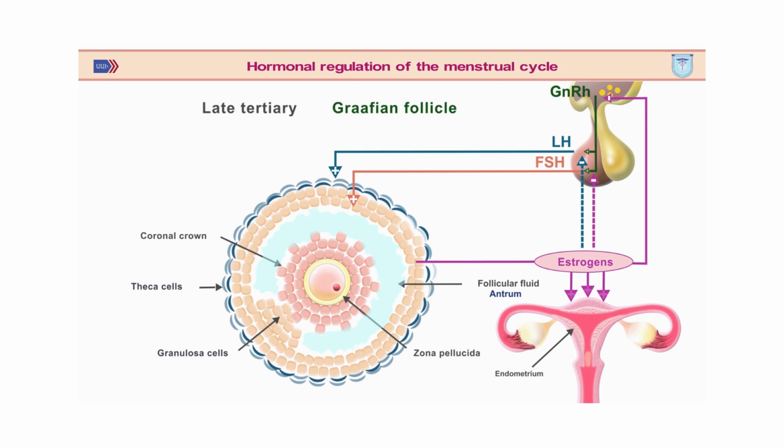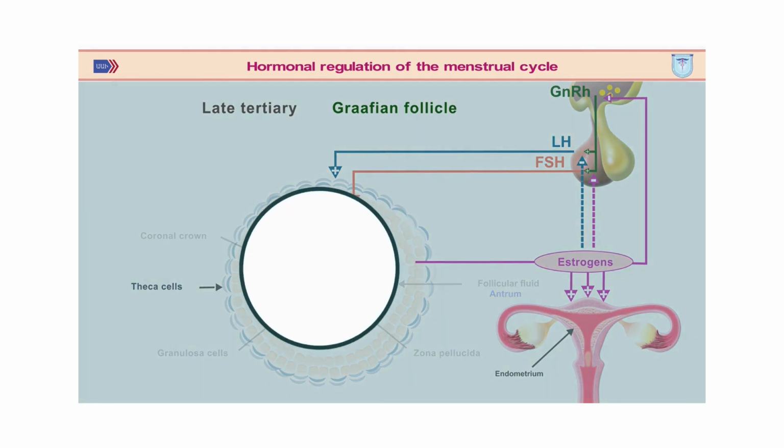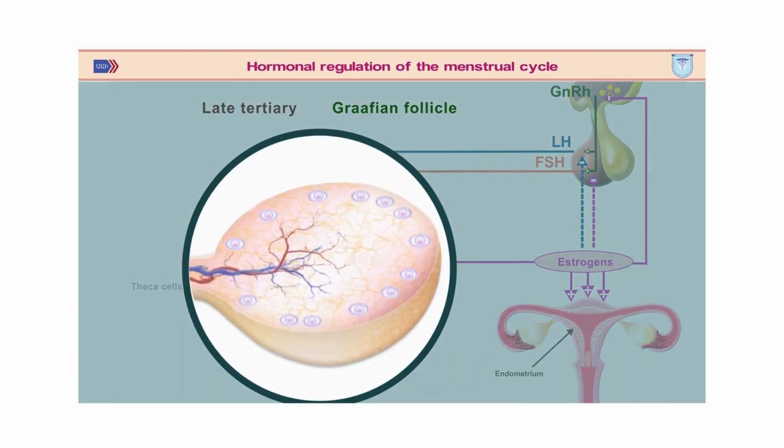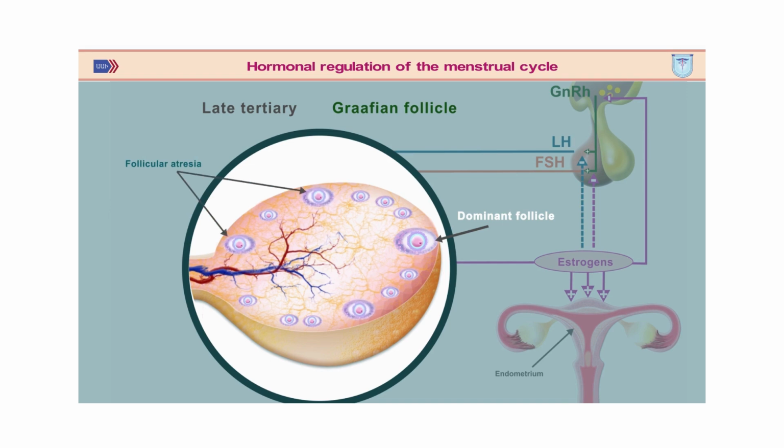In the middle of the follicular phase, the estrogen levels begin to increase, which, on the one hand, continue to actively stimulate the endometrial growth, and on the other hand retain their suppressive effect on the hypothalamic-pituitary system. This mechanism is necessary for the selection of a dominant follicle, the follicle with the highest number of granulosa cells, and FSH receptors will become dominant, which will help it survive in case of low FSH concentration. The remaining antral follicles will undergo atresia.